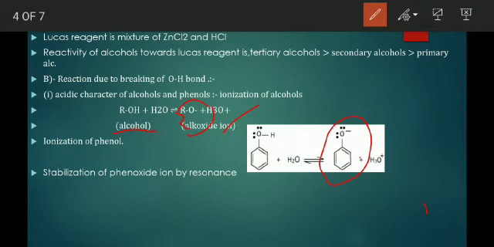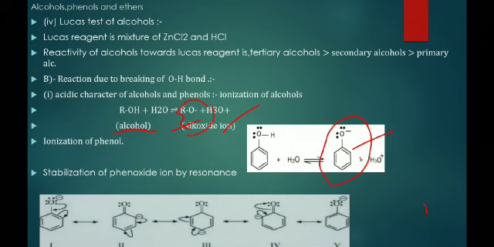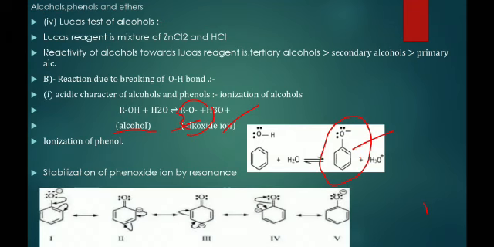Here the alkoxide ion is the conjugate base for the alcohol, and the phenoxide ion is the conjugate base for the phenol. The phenoxide ion is stabilized because of the resonating structures. So because of resonance, the phenoxide ion is more stable. That's why phenol is more acidic than alcohol.